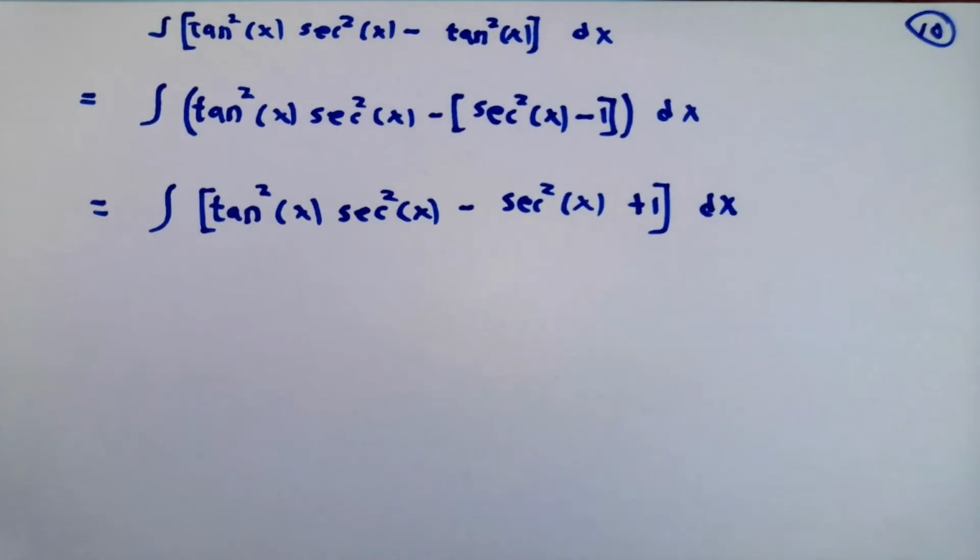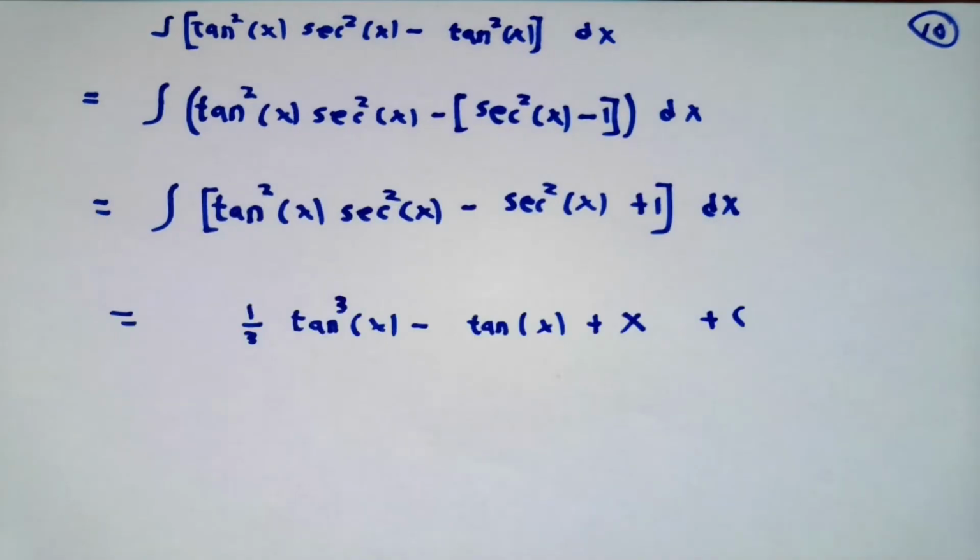As mentioned previously, the first term is easy. The second term has antiderivative tangent x. An antiderivative for 1 is x, and then add a constant of integration, and this is our answer. This is our indefinite integral.